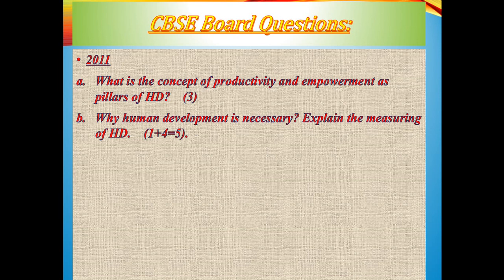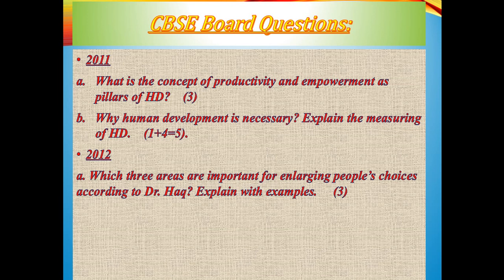HD or HDI means human development or human development index. How it is being measured: all the 3 key areas have been given a weightage of 1/3, and on that basis we get the whole. And the UNDP has given a report that if we add up HDI plus HPI, human poverty index plus human development index, then it will be the correct assessment of human development of a country.